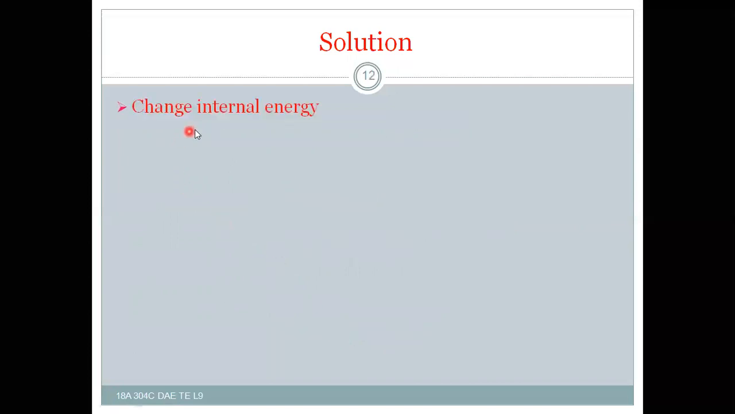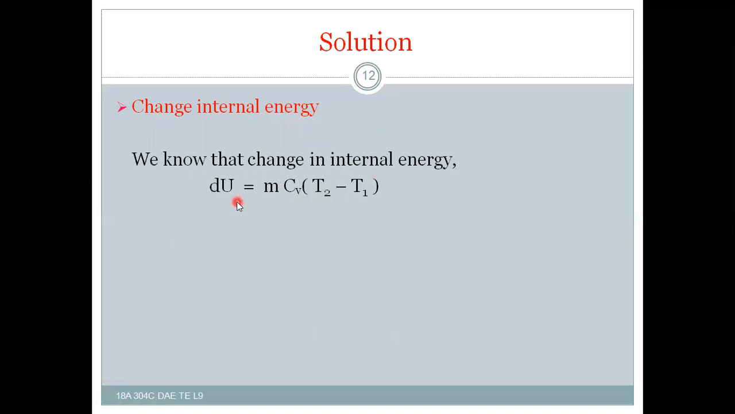Now let us go to the change of internal energy. We know that change in internal energy will be dU is equal to m Cv (T2 minus T1). m is there for us, Cv is there for us, T2 is also there, T1 is also there. After substitution of all the values, you will get 1 into 1.47 into (366.4 minus 291.3). Then the change in internal energy will be 110.4 kilojoules. So with this, we completed this first example.